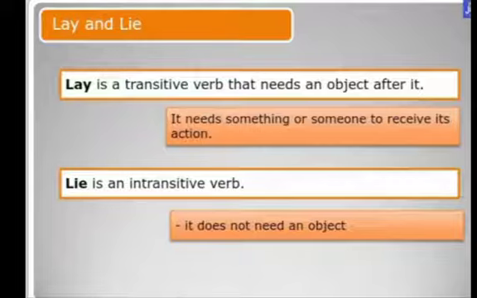But lie is an intransitive verb. To lie means to recline or to come to rest. So we can use he lies. That lies is also falsehood or the opposite of truth. So lie we can use independently or not immediately after an object. We can use lie also like he was lying on the sofa. See, the word sofa is an object in the sentence. We can use it after on. It's not immediately after that word only. And in case we can use it independently also. He lies.